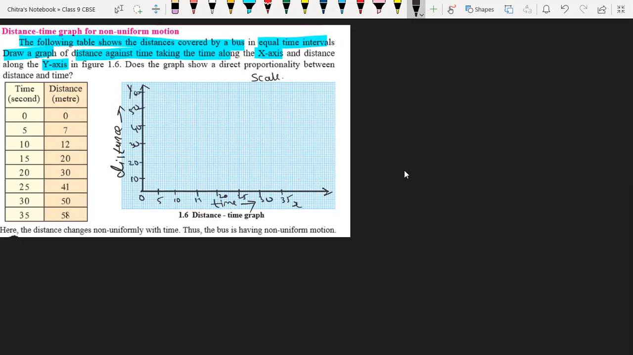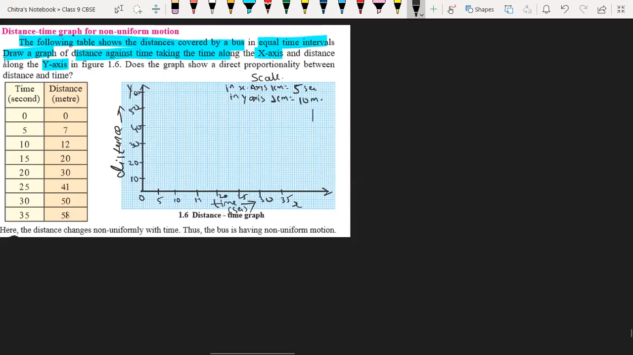Okay, 60 is here. Now we have to write the scale first. On the x-axis, 1 centimeter equals 5 seconds. We have taken time in seconds, so we write seconds here. On the y-axis, 1 centimeter equals how much? 10 meters.